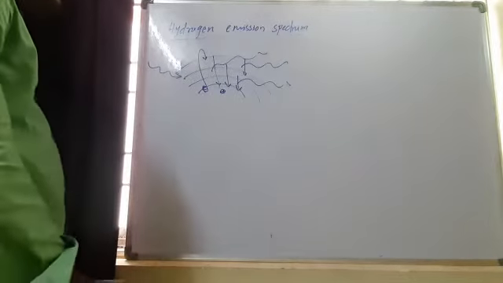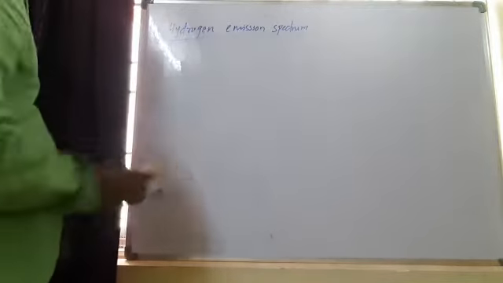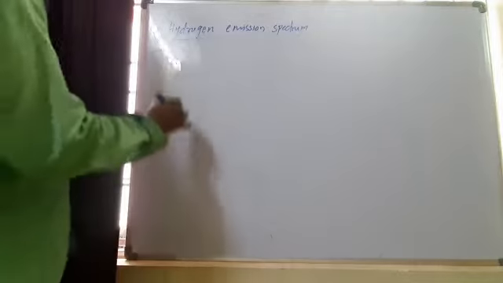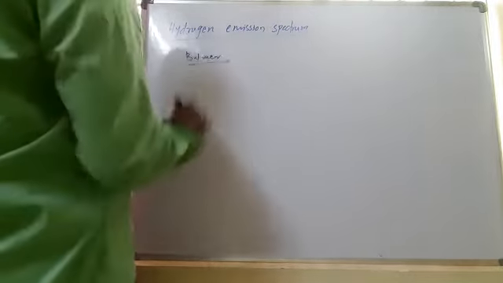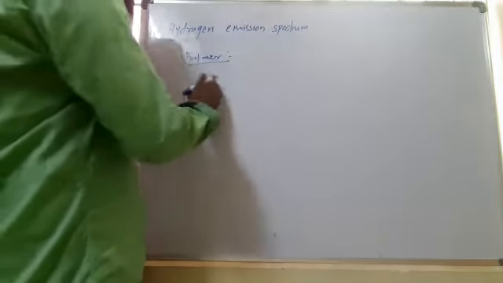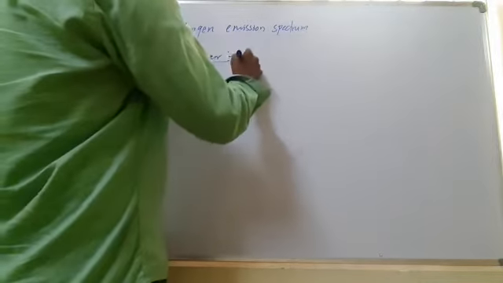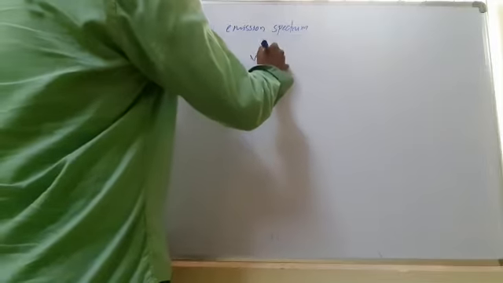So in the hydrogen emission spectrum, the first scientist, Balmer, observed lines in the visible region.